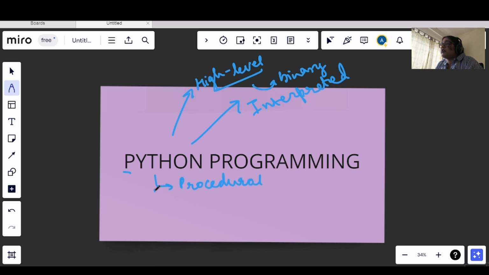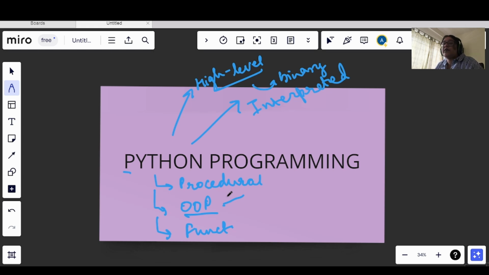The other thing is it is also an OOPS language, that is, it follows object oriented programming, and it is a functional programming language. Now what does OOPS mean? OOPS means object oriented programming, and that means Python also has classes, objects, and it will also have inheritance, encapsulation, polymorphism.